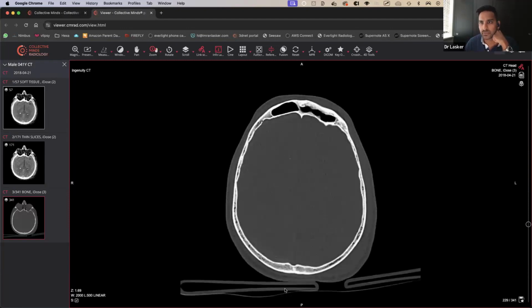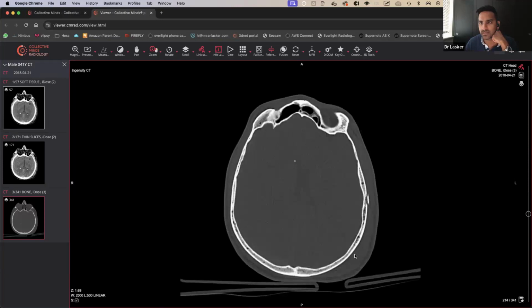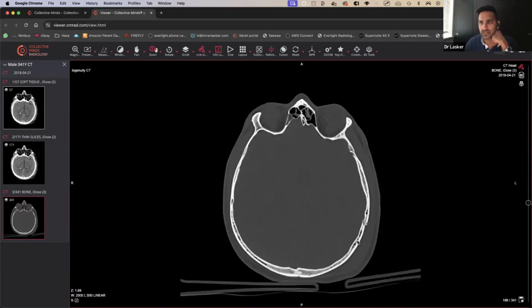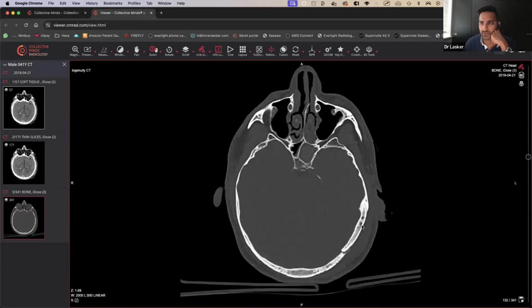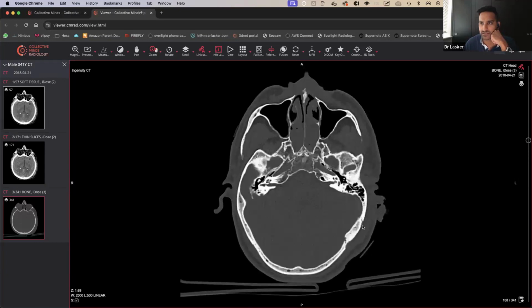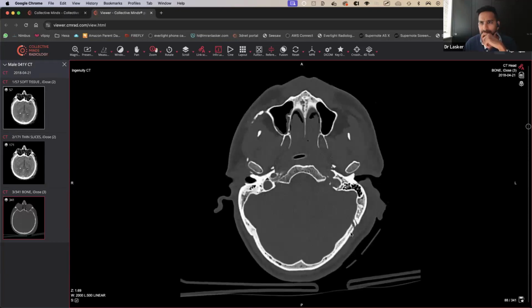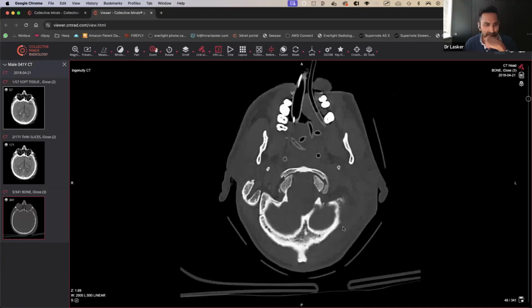Scrolling through. So we had the injury over here, wasn't it? Or was it around the back? It was around the back. That's where the hematoma is. And there does look like there could be something that's not a suture there. Can you see that going all the way across like that? So that's not great. Looks like it's going all the way across, all the way down to here, maybe all the way down here as well.